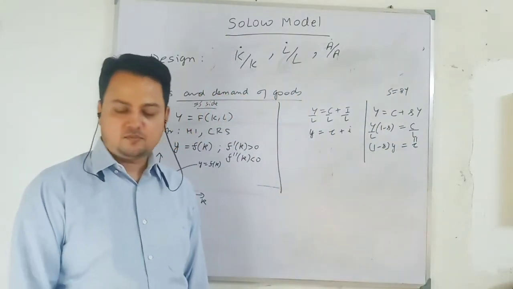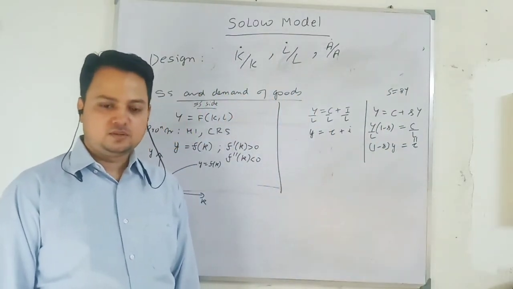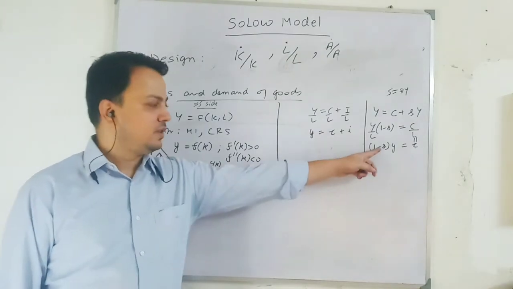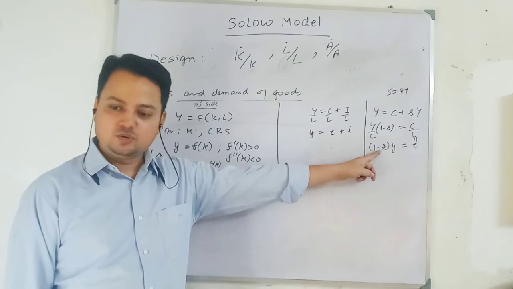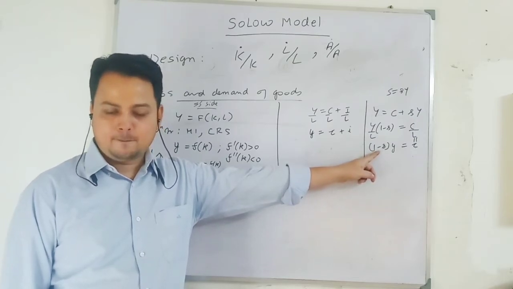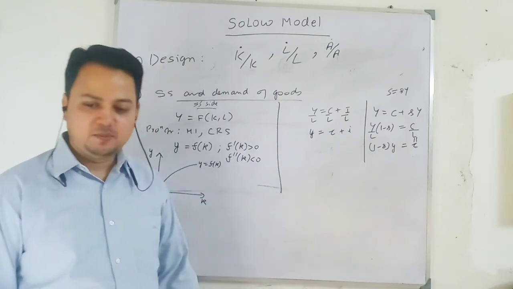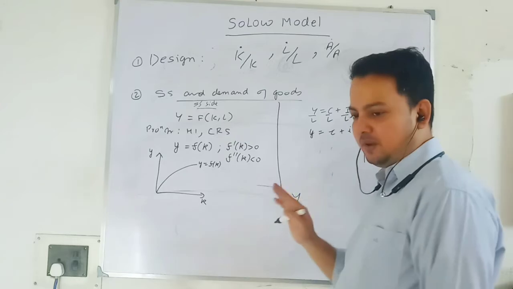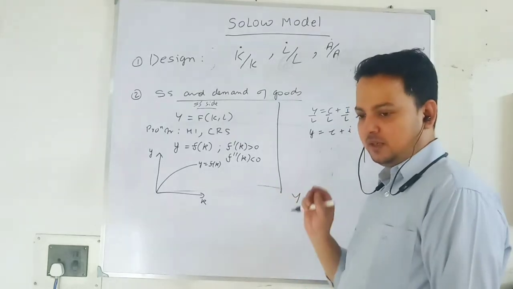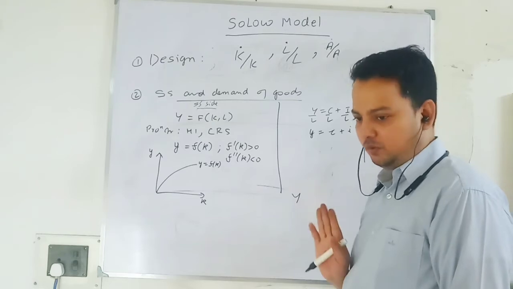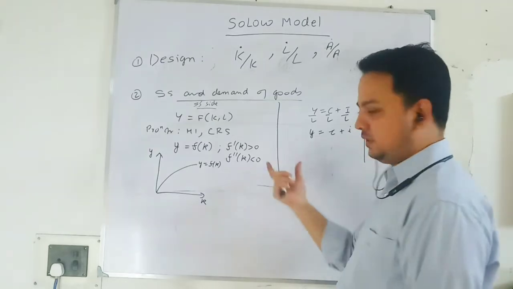What is 1 minus small s? Small s is what? Marginal propensity to save. Yes or no? Yeah, 1 minus s will be the marginal propensity to consume, and it is easy to verify. I'm just adding one more thing. Today I am going to discuss the central equation of the Solow model. That is why I am writing all this again.